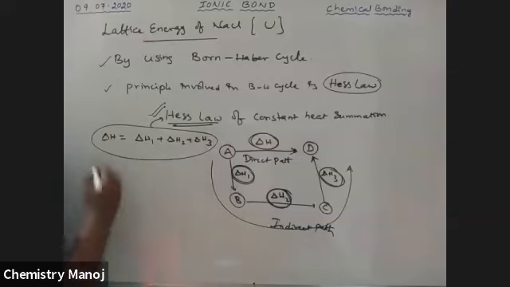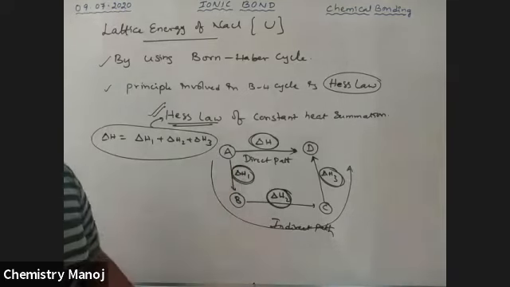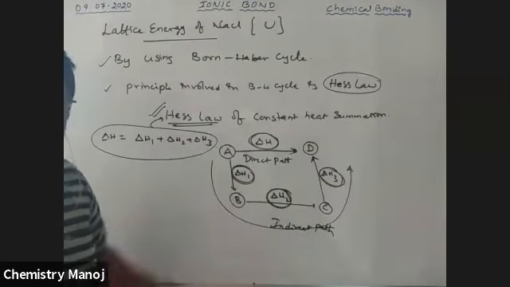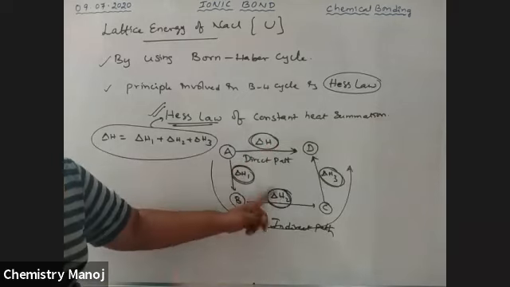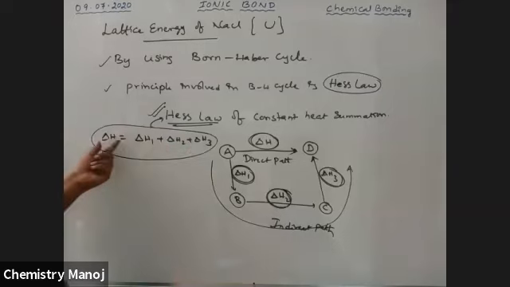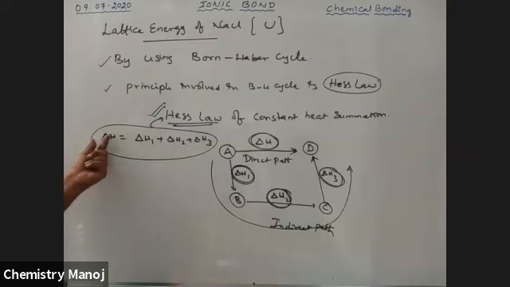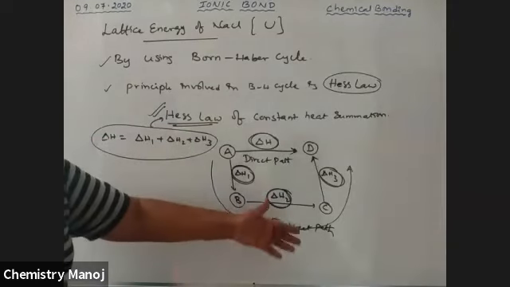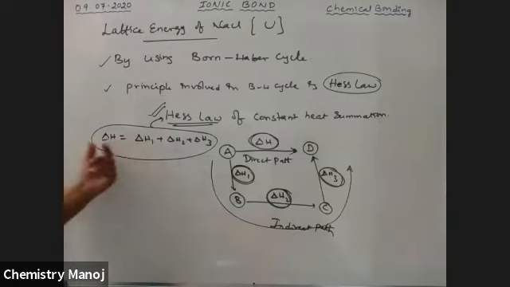This is Hess law. So now I am trying to state this Hess law. Whether a process is completed either in a single step or in multiple steps, the total change in enthalpy is the same. This is the change in enthalpy in the direct step. This is the total change in enthalpy in the indirect step. The total change in enthalpy in the direct step and in multiple steps is equal. So that is why these two are equivalent.